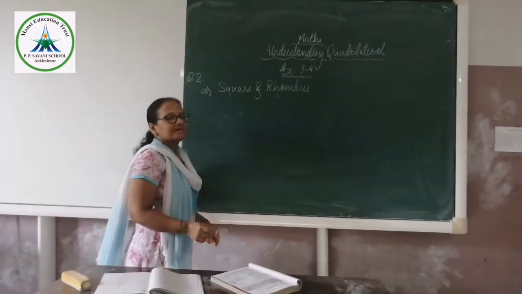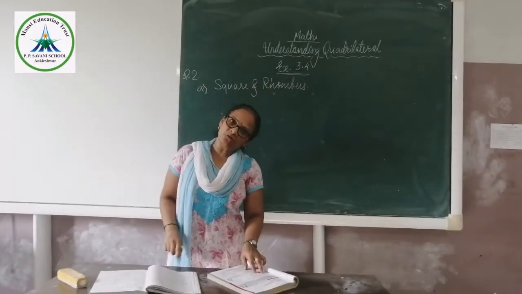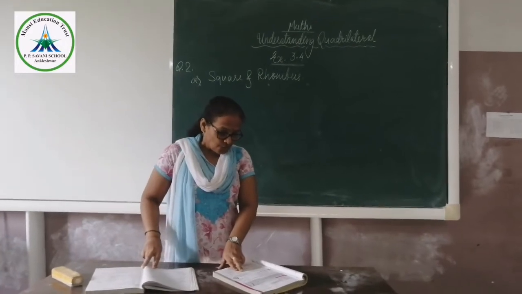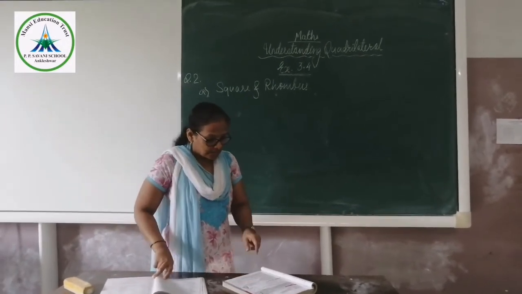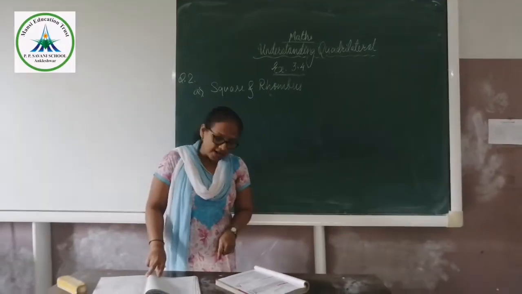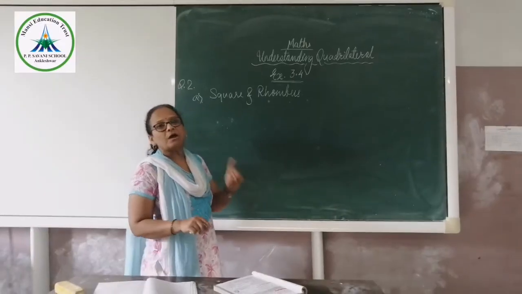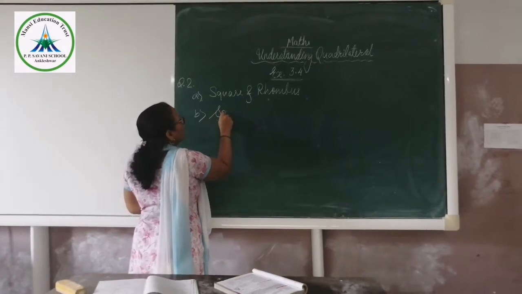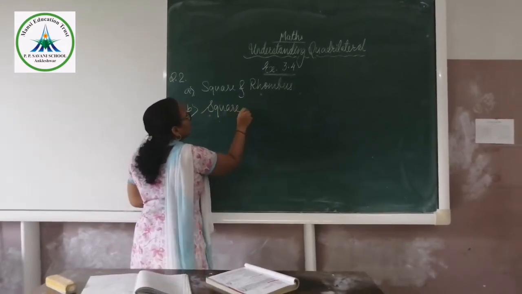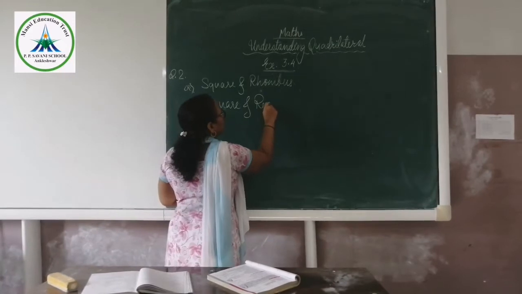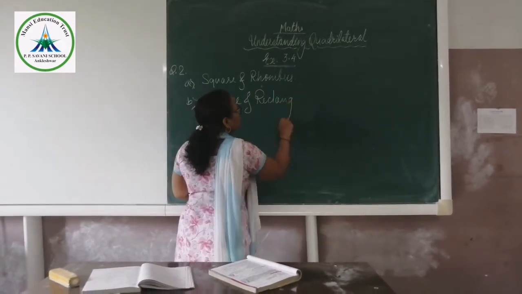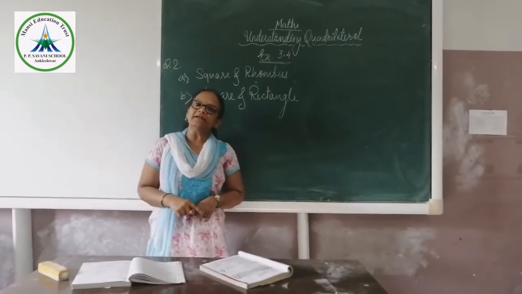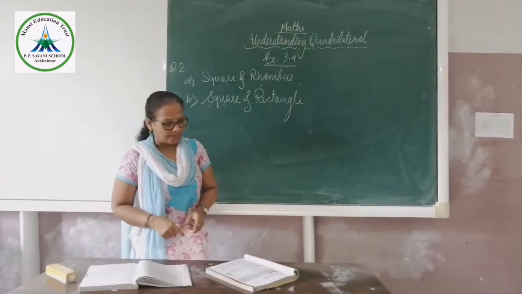Okay, in a rhombus and square, all the sides of the quadrilaterals are equal. Then the second condition given is four right angles. Here we have to name the quadrilaterals in which all four angles are right angles. So that is your square and rectangle. In a rectangle and square, all the angles are 90 degrees and all are equal.